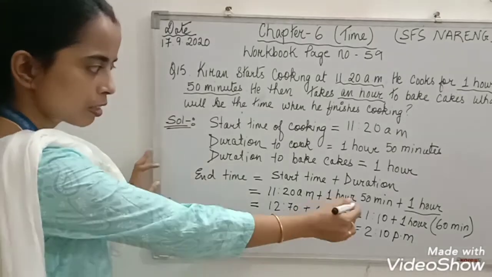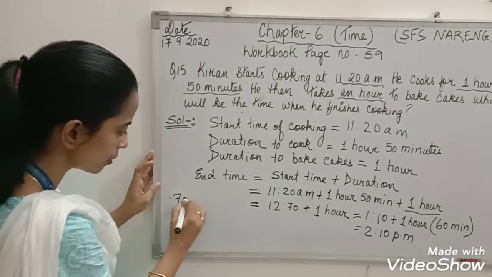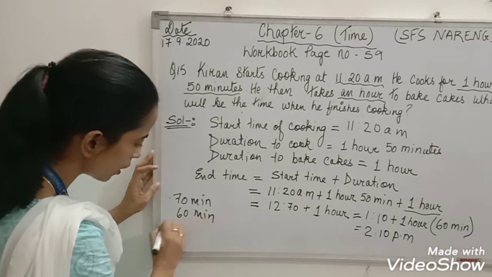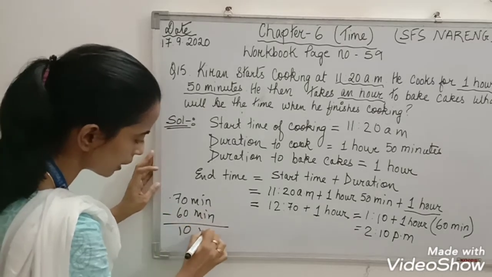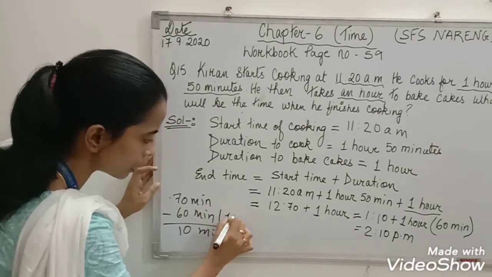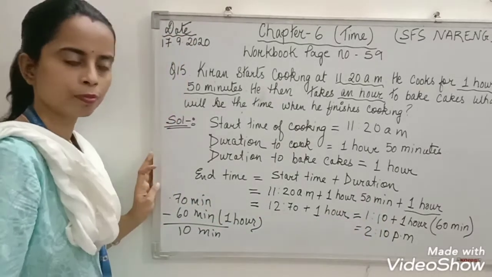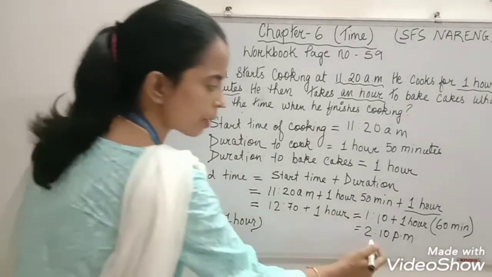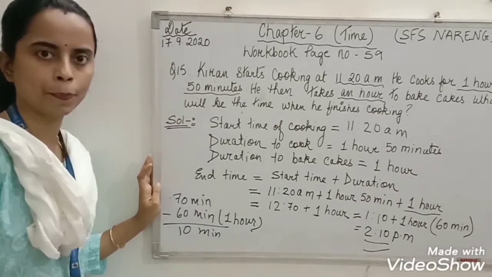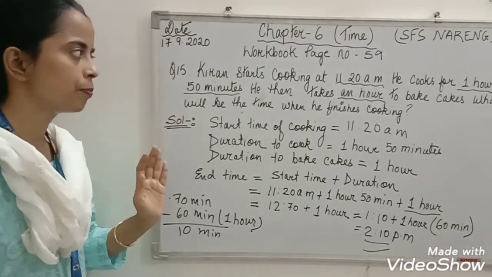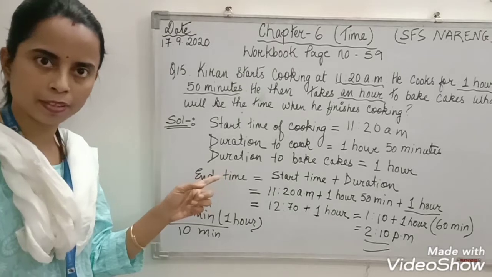Alright children, 70 minutes minus 60 minutes, it remains 10 minutes. And 60 minutes means 1 hour. That 1 hour you have to add with 1. It comes 2. So the ending time is 2:10 p.m. Clear children? Now next, question number 16.